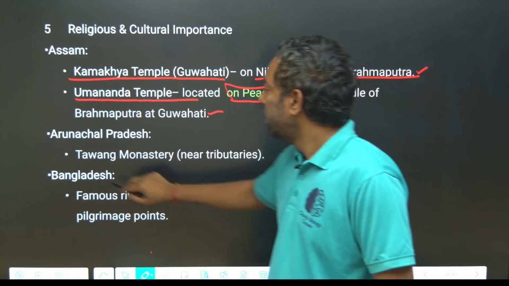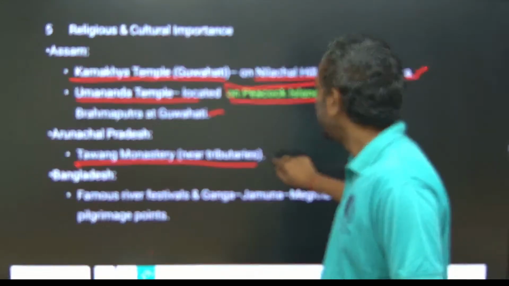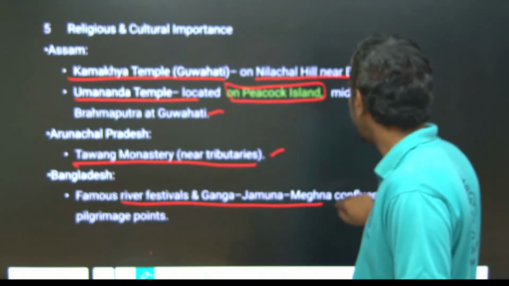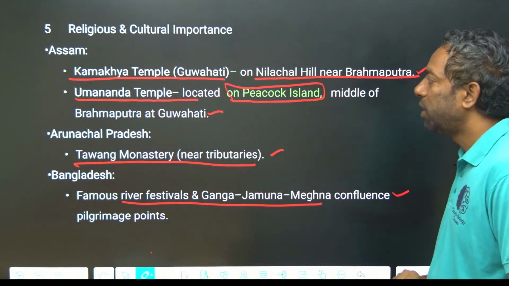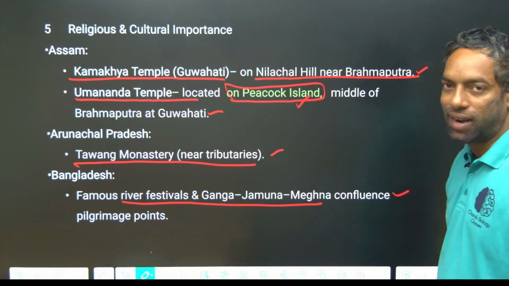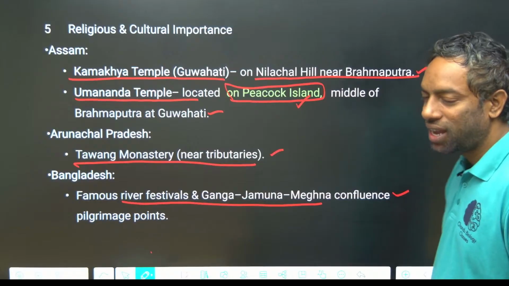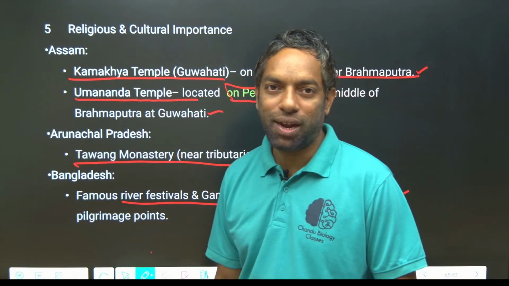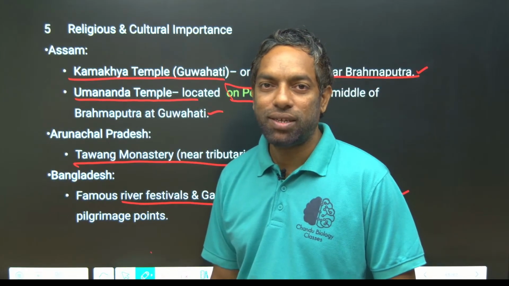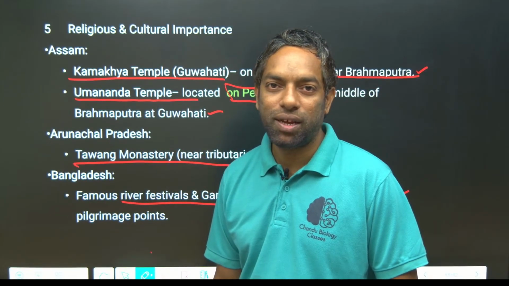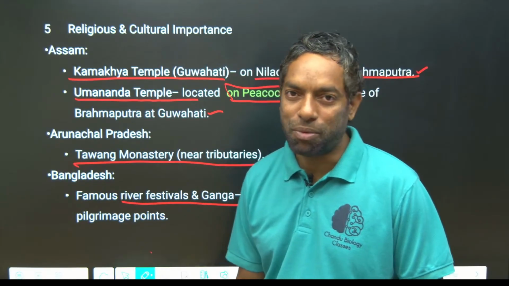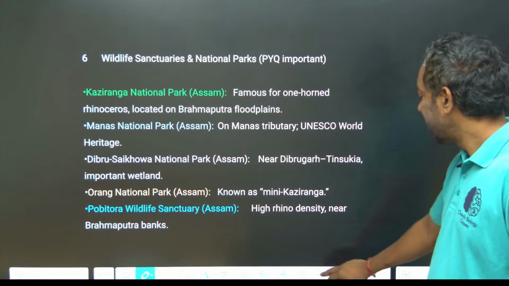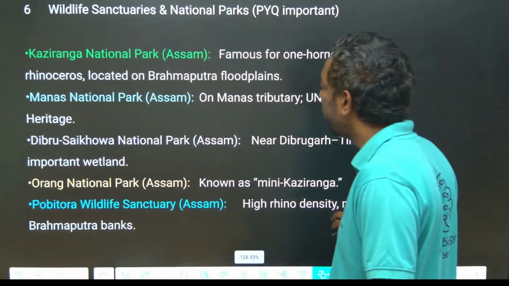Arunachal Pradesh, Tawang Monastery near the tributaries. In Bangladesh, famous river festivals take place, guys. Okay, this is important. Peacock Island, they can ask you where it is located. Of course, this is a location in Gauhati, Assam, related to the Brahmaputra. Yeah, this is important from the exam point of view, guys.